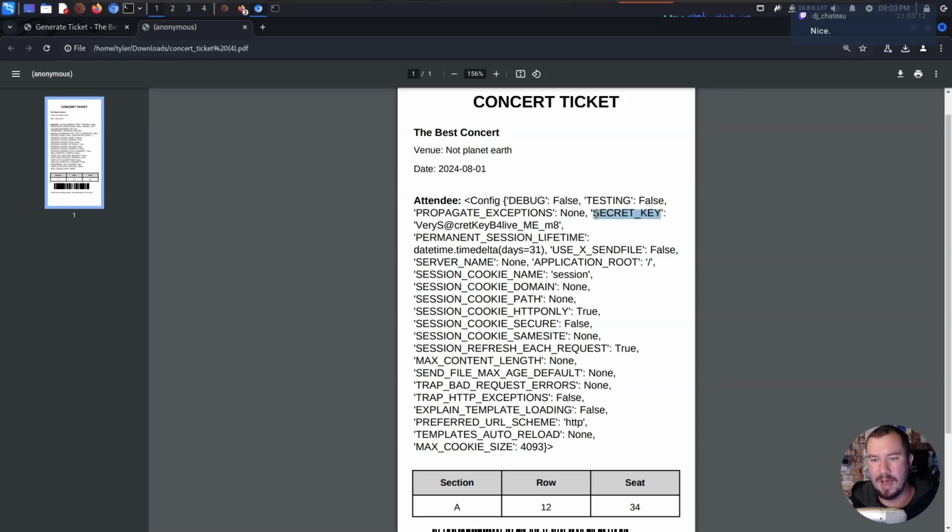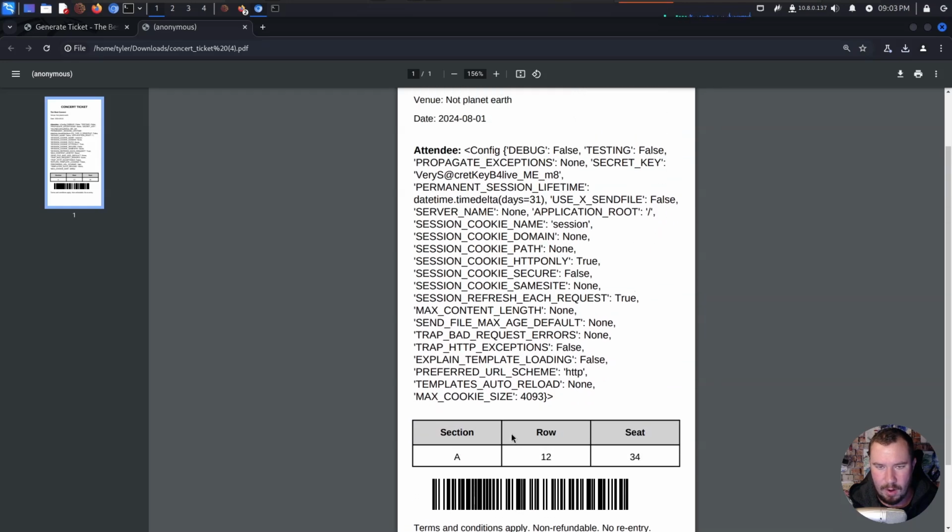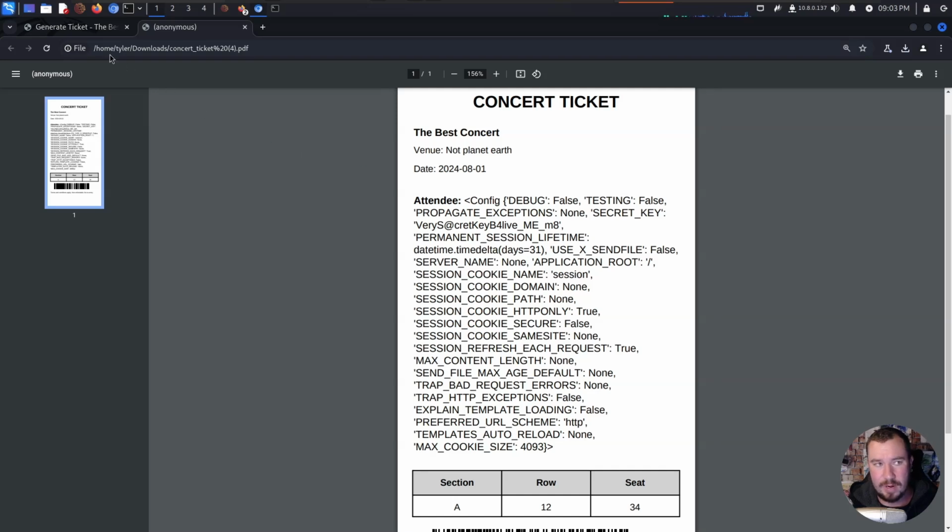Now, this is a Python Flask application, and the secret key in Flask is used for, I believe, the sessions, if my memory serves me correct. And we have the secret key, very secret key, believe me, mate, love it. We have our permanent session lifetime, etc., etc. See if there's anything else interesting here for our purposes. I don't think so, but that stuff is pretty interesting.